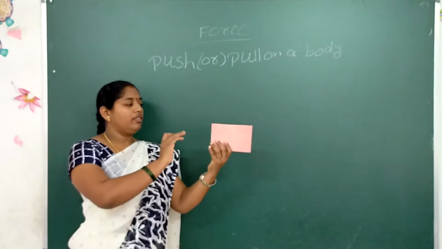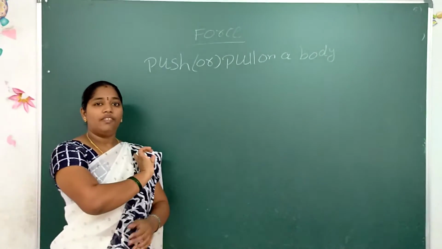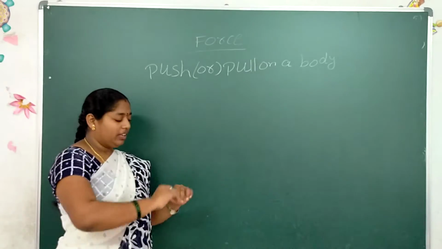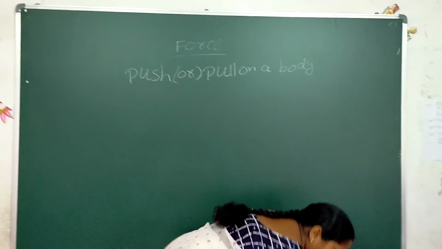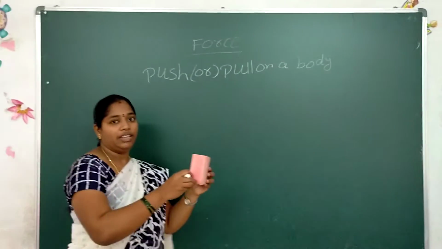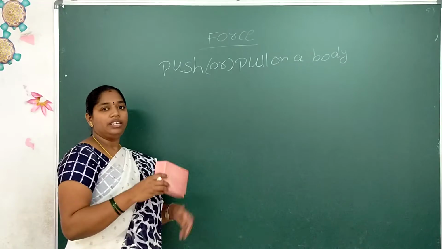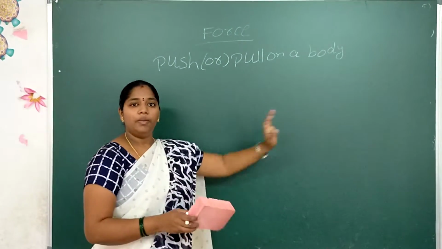When the object is moving some distance, we can throw the object. What happens? I am pushing the duster. It changes the place, and I will bring the duster back. I am taking it backward. That means I am pulling. That is the push or pull on a body.